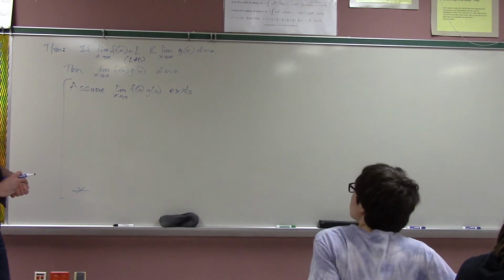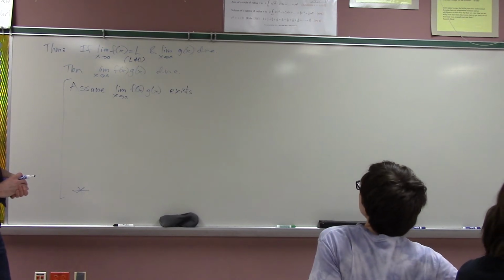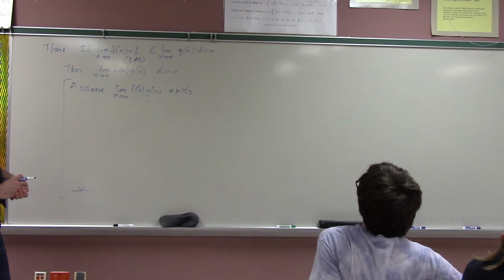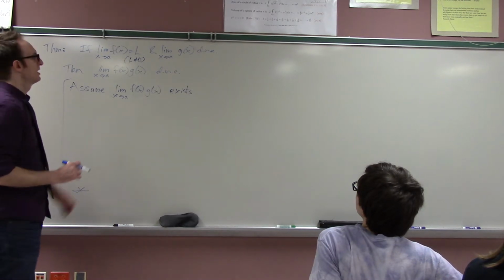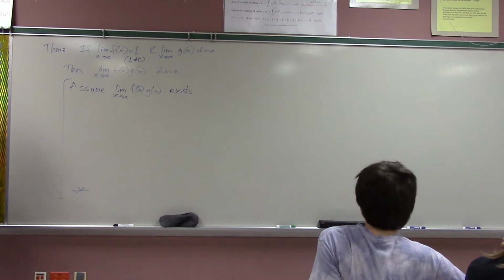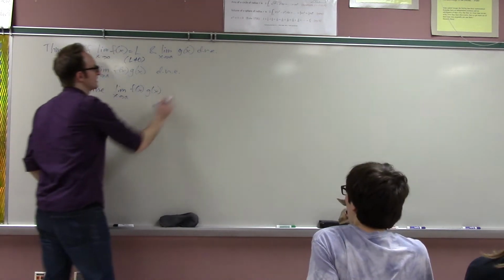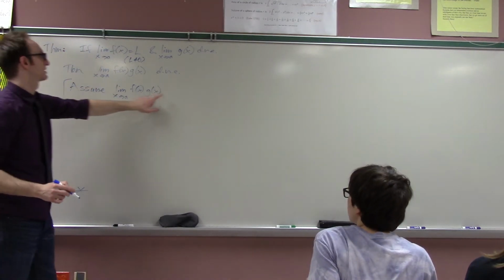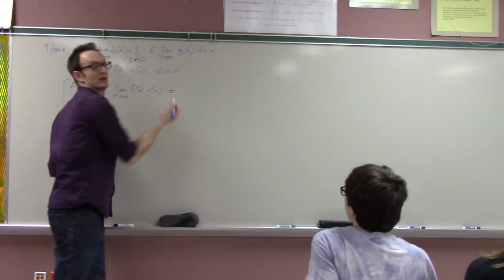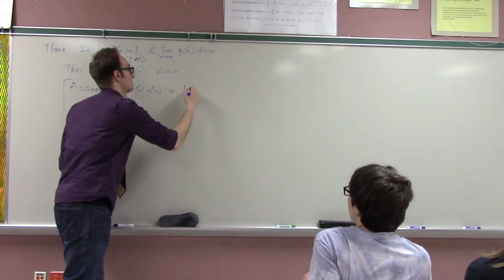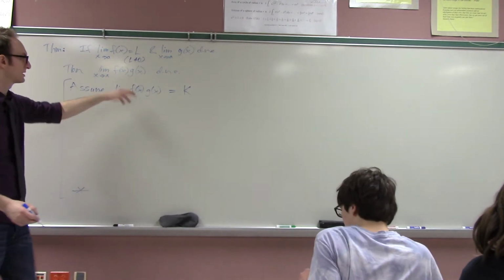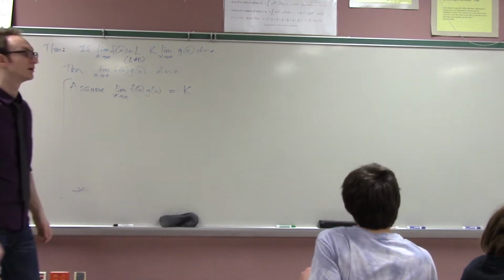And then we know that the limit of g of x, which is basically the limit of f of x times g of x over f of x, like we multiply by f of x over f of x, exists. So g of x must have a limit if both f of x times g of x and f of x do. This is pretty much a one-line proof. Let's give the limit a name, because the limit's a number after all: if it exists, let's say the limit is k, where k is some number.